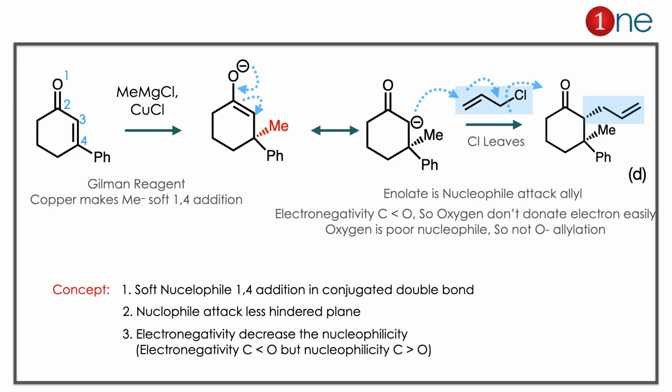The starting material is a conjugated ketone. You are using methyl magnesium chloride and copper chloride. Here methylation can occur at the second position or the fourth position, that is, 1,2 addition or 1,4 addition. Here 1,4 addition is possible because you are adding the copper.